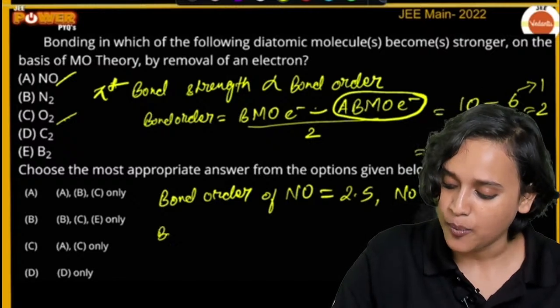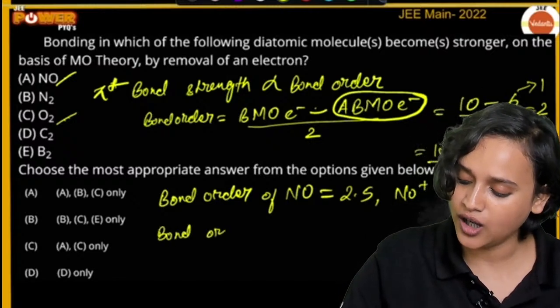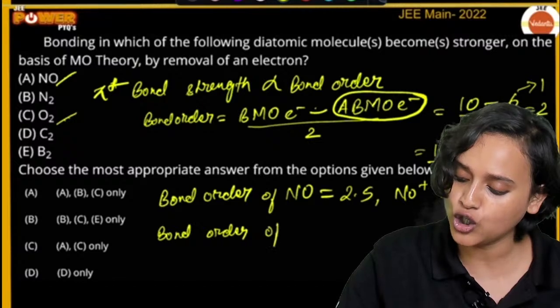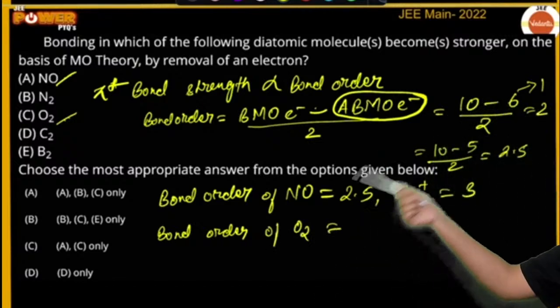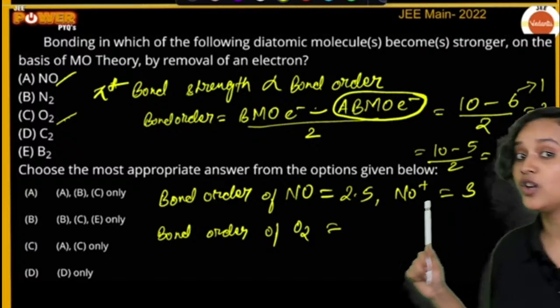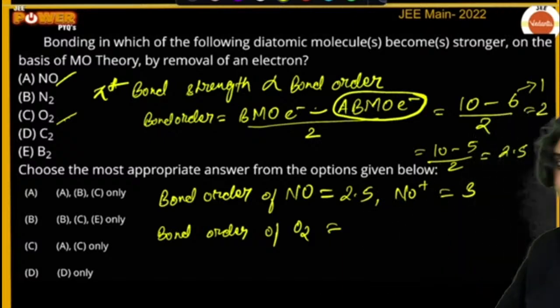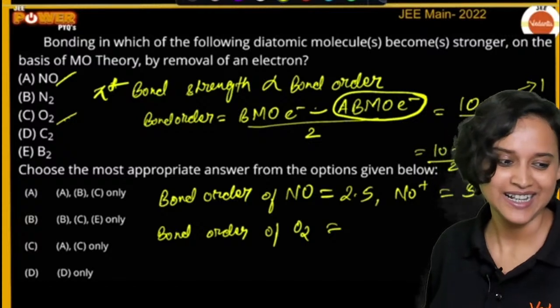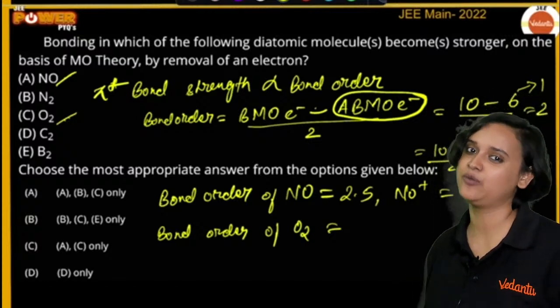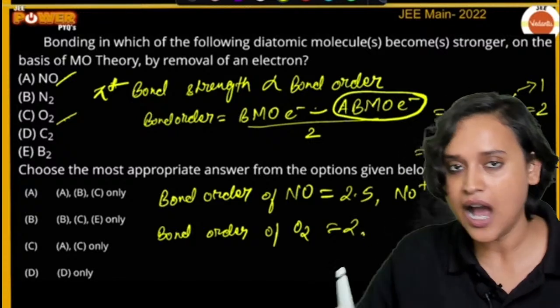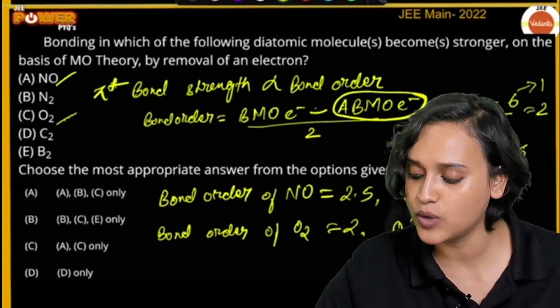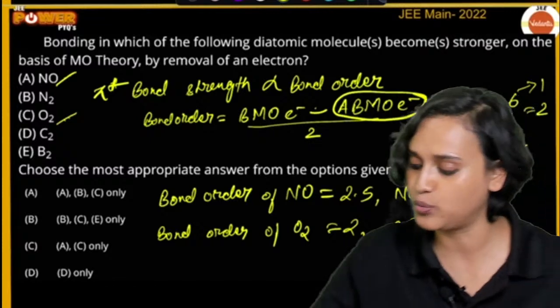Now have a look at the bond order of O2, everybody. How much is it going to be? Not 16 divided by 2, you cannot do that. We know this: the bond order of O2 is 2. Now, if I keep O2 plus here, what is going to be the bond order of O2 plus? 2.5.